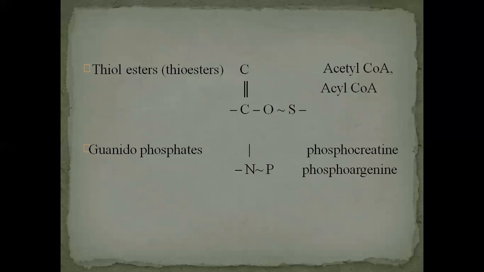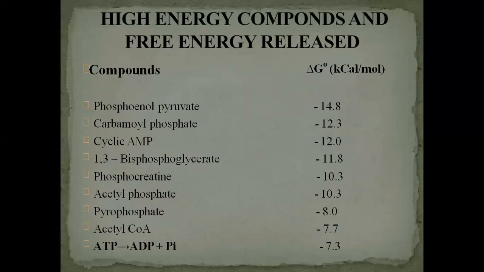The fourth class is thiol esters or thioesters. Structure is shown here in the table, and the typical example of thiol ester is acetyl-CoA or acyl-CoA. Then the last class is guanidophosphates. The examples of guanidophosphate are phosphocreatinine and phosphoarginine. So this was about the classification of phosphate groups, their typical examples.